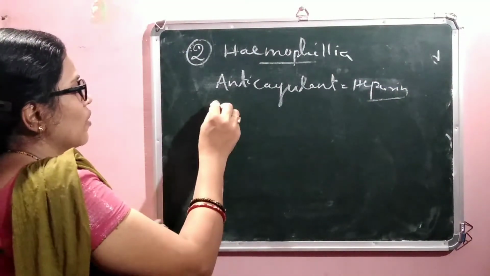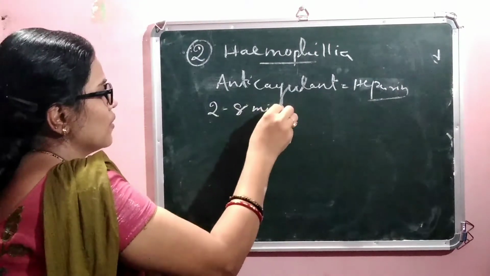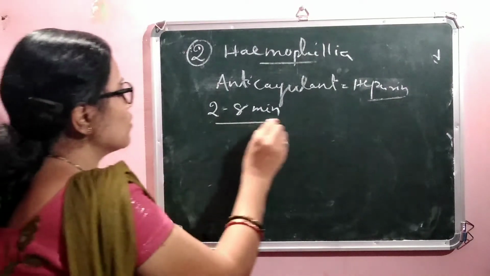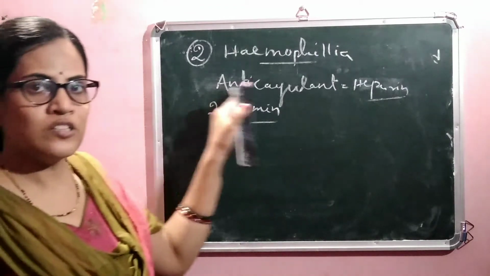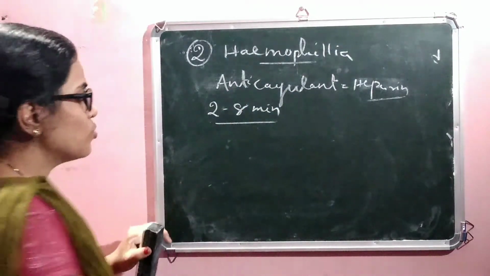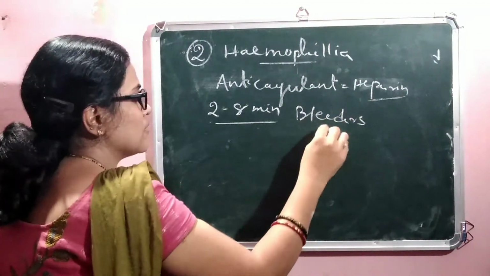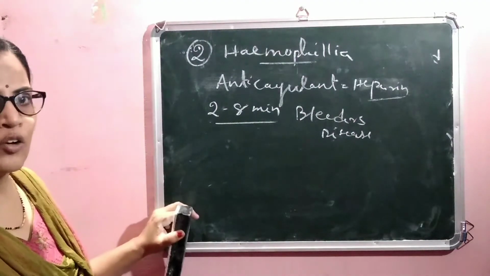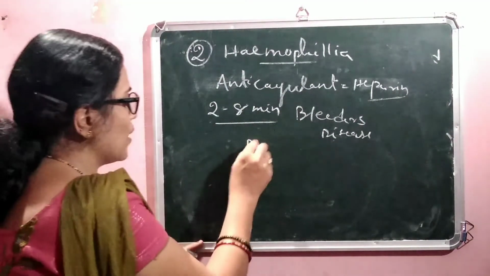Normally blood clots within 2 to 8 minutes, but in a hemophilia patient the blood does not clot because of the absence of the anticoagulant heparin. This disease is also known as bleeder's disease, and it was first determined in Queen Elizabeth, so it is also known as royal disease.